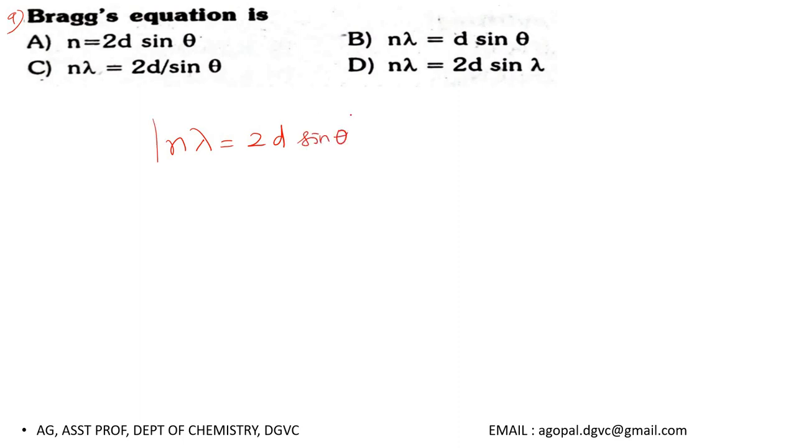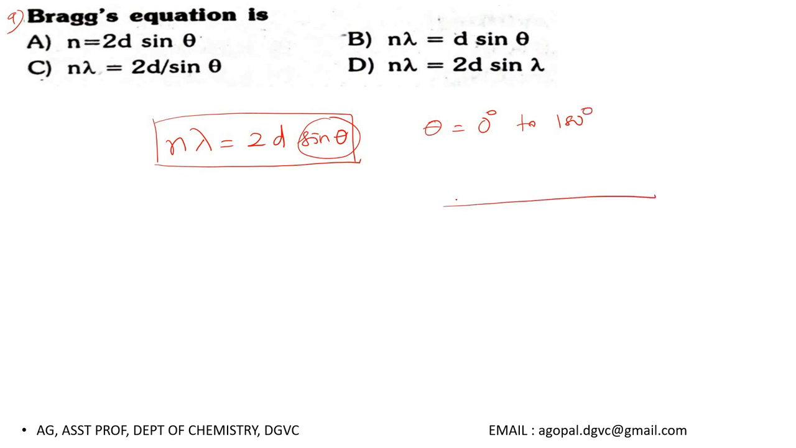Okay, this is the Bragg's equation, and I like to give some information here. Listen, the theta value can go from 0 degree to 180 degree. And you know very well the sine function will oscillate like this. At theta equal to 0, sine is 0. At theta equal to 90 degree, sine value becomes 1. At theta equal to 180 degree, sine becomes 0.